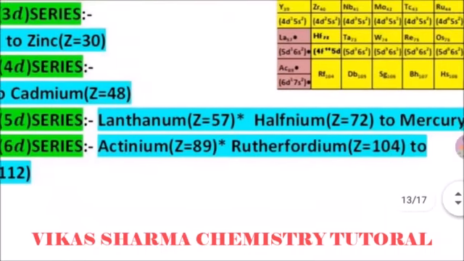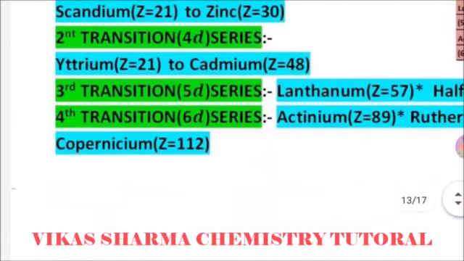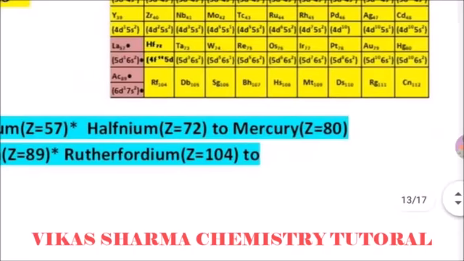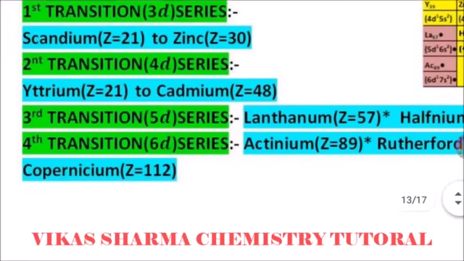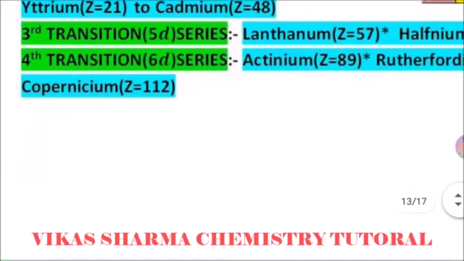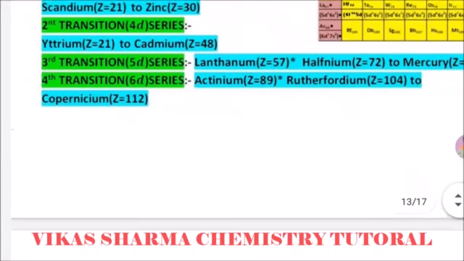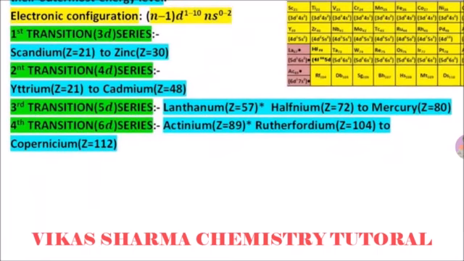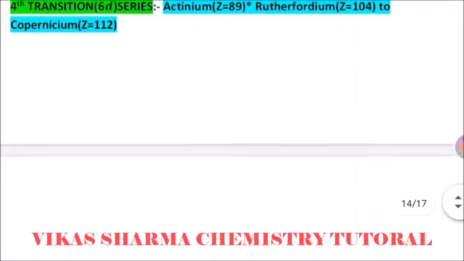The 5d transition series starts with lanthanum and actinium. You know, they form part of the d block elements. So hafnium to mercury are the members of the 5d series, and the 6d series is actinium, rutherfordium to copernicium. The 5d and 6d series members also belong to the f block elements. So they are called the inner transition series, but they are placed separately in the modern periodic table.